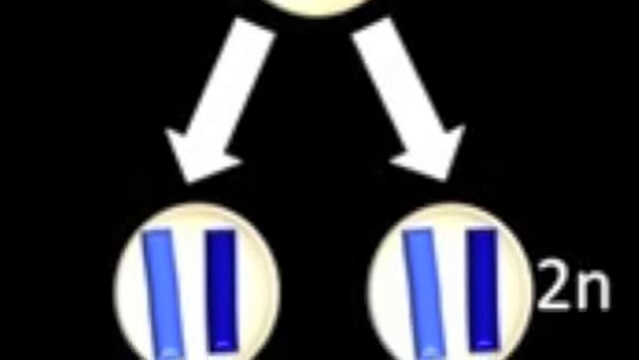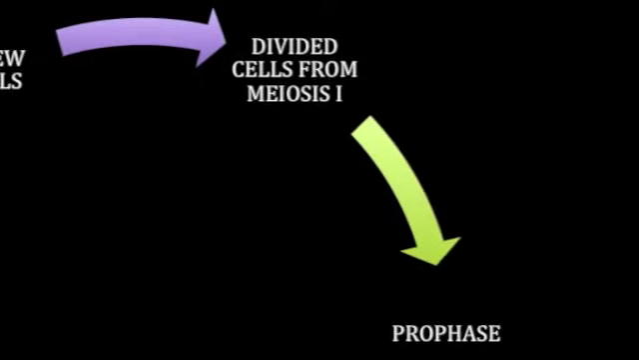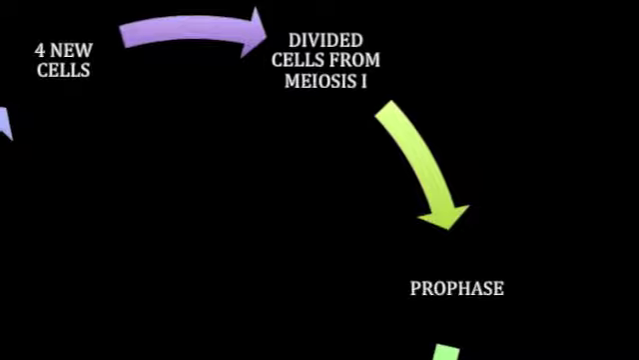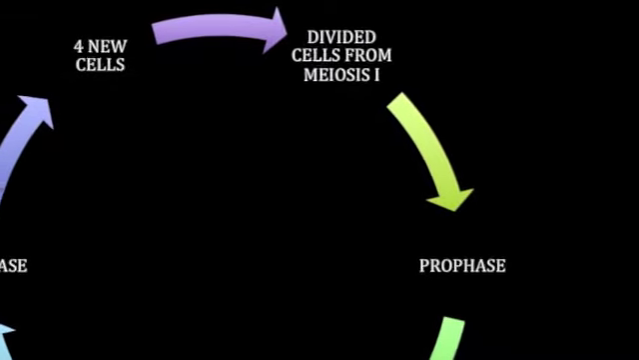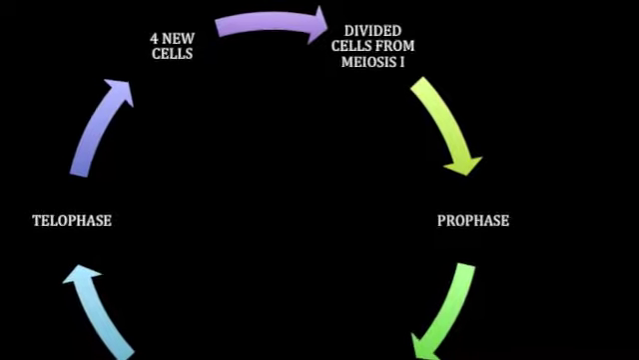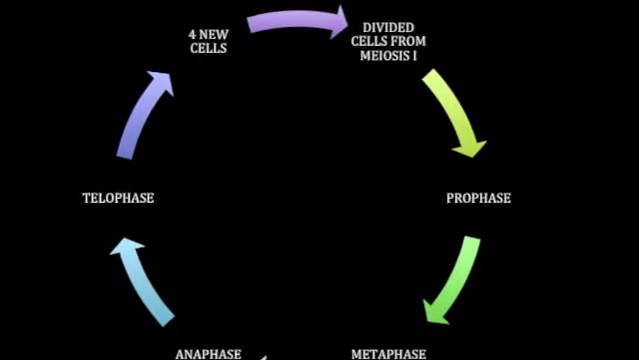Following telophase 1 and cytokinesis in meiosis 1 is meiosis 2, the separation of sister chromatids. Meiosis 2 has the same stages as meiosis 1, with the exception that during meiosis 2 there is a separation of sister chromatids, whereas in meiosis 1 the separation is of homologous chromosomes.